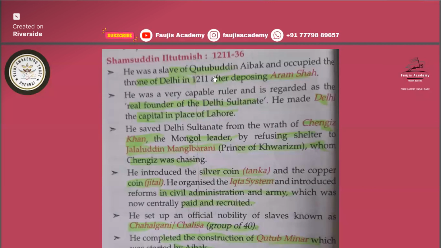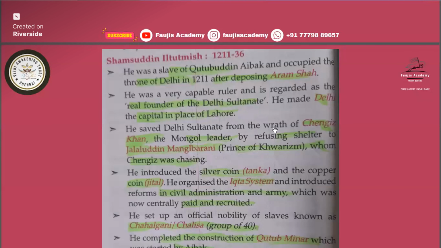Samsuddin Iltutmish also was the slave of Qutbuddin Aibak and occupied the throne of Delhi in 1211 AD after deposing Aram Shah. He was a very capable ruler and is regarded as the real founder of the Delhi Sultanate. So if a question comes on who was the real founder, it is Samsuddin Iltutmish. He made Delhi the capital in place of Lahore. During Qutbuddin's rule, the capital was at Lahore, but Iltutmish made Delhi the capital.